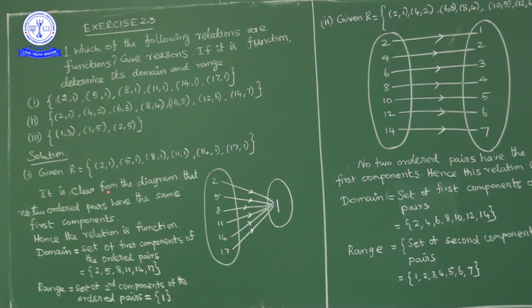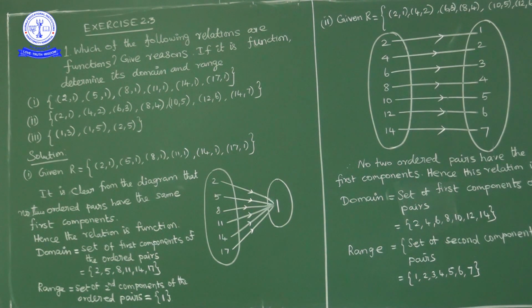It is clear from the diagram that no two ordered pairs have the same first component. So every element in the domain is mapped to exactly one element in the codomain. So it is a function. What is the domain of the function? What is the range of the function?